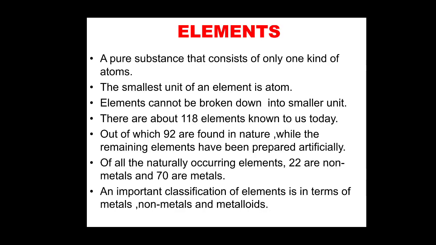A few of the characteristics of elements: an element is a pure substance that consists of only one kind of atoms, and the smallest unit of an element is the atom. Elements cannot be broken down into smaller units, okay. There are about 118 elements known to us today, out of which 92 are found in nature and the rest are prepared artificially. Out of the naturally occurring 92 elements, 22 are non-metals and 70 are metals, and elements can be classified into metals, non-metals and metalloids.